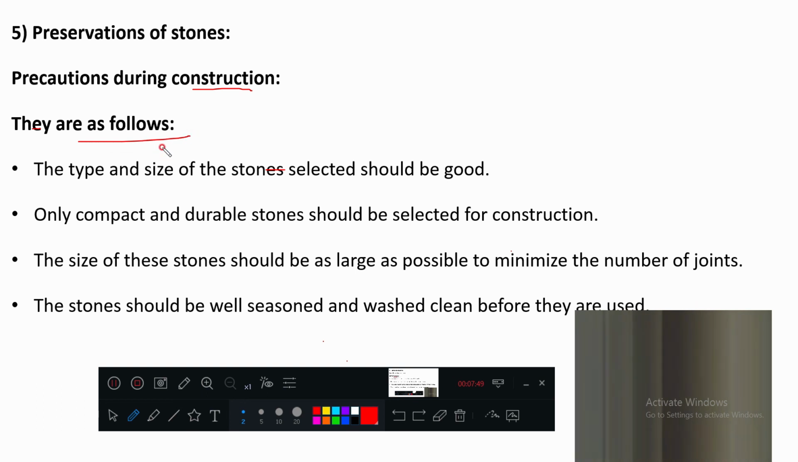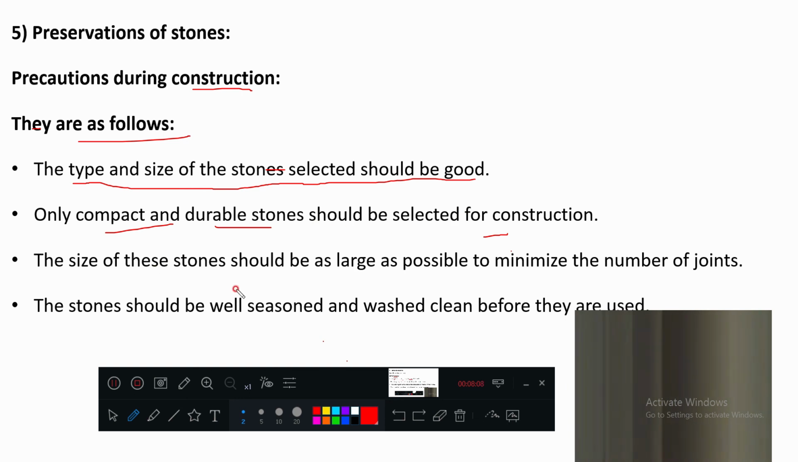During the construction, how can we preserve? First, the type and size of the stones selected should be good. So that is the first important point. Only compact, durable stones should be selected for the construction. Only compact and durable stones.